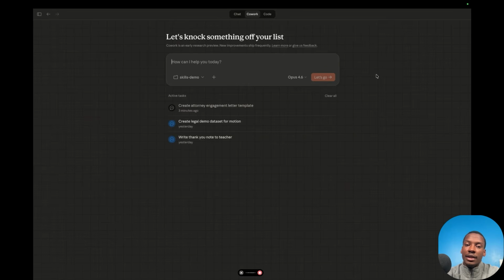So I'm going to tell it, in this folder, we have an example of a call transcript, and we have an example of a template of an engagement letter that should go out after the call is completed. So what I want you to do is help me build out a plugin, a ready-to-go plugin for Claude that has the necessary .json file to be registered as a successful plugin that will be able to ingest transcripts and then be able to output engagement letters for us at the end of this.